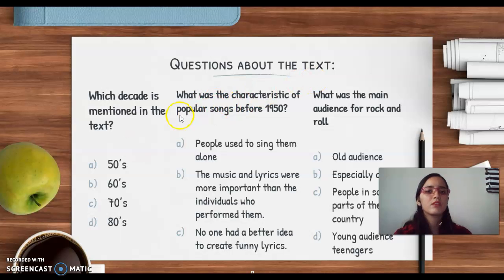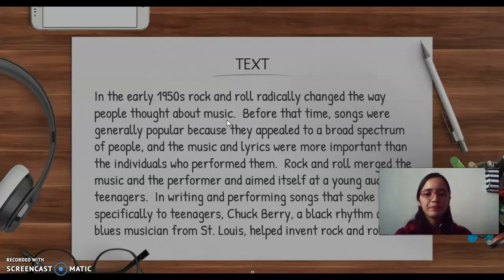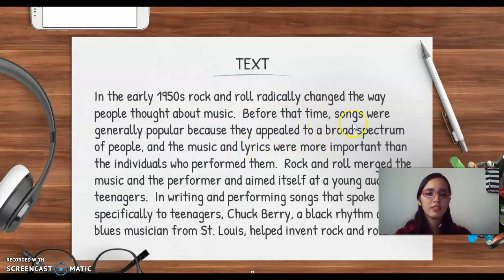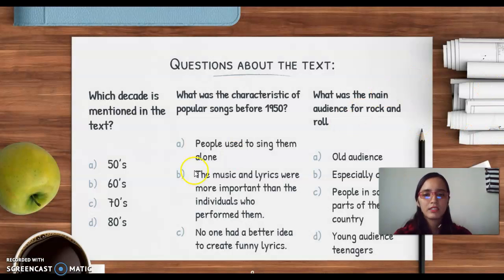What was the characteristic of popular songs before 1950? As you can see here, before that time, songs were generally popular because they appealed to a broad spectrum of people, and the music and lyrics were more important than the individuals who performed them. So in this case, the most important things were music and lyrics. So it's B. Music and lyrics were more important than people.